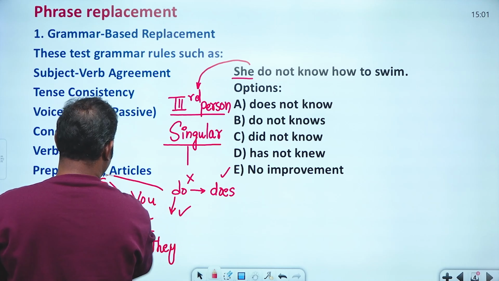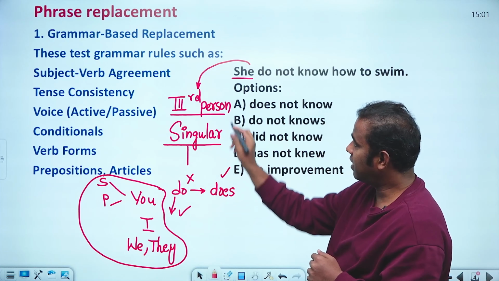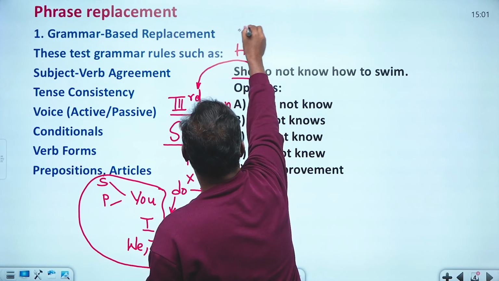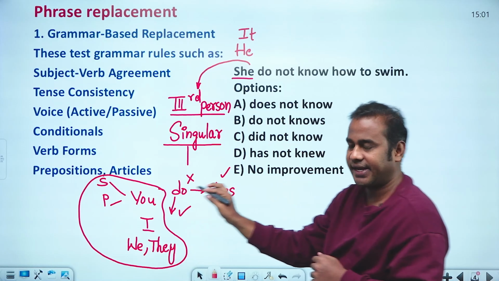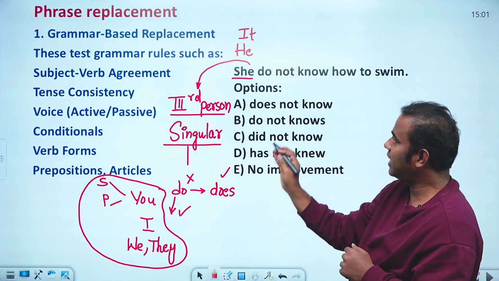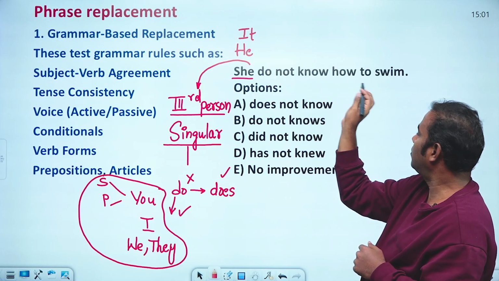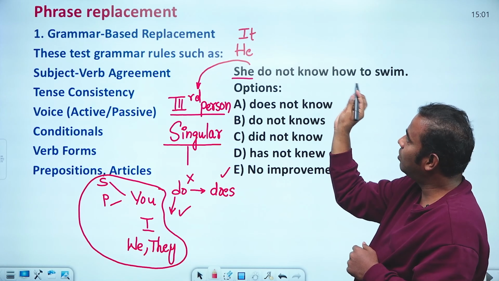For all these, do is correct. But not for he. For he, she, and it, third person singular, do will not carry. I do, it do not, he do not, like that you should not say. He does not know how to swim. She does not know how to swim. It does not know how to swim, like that.